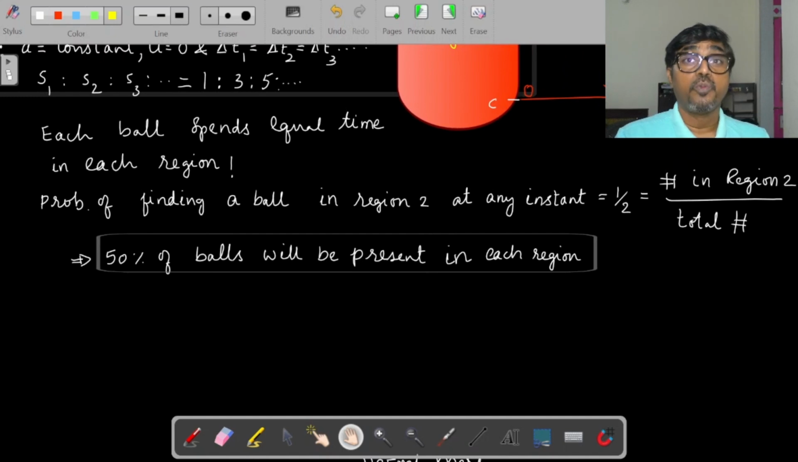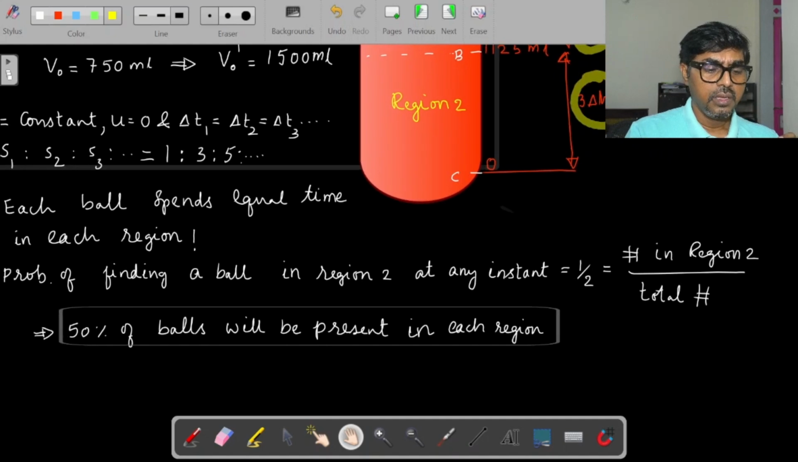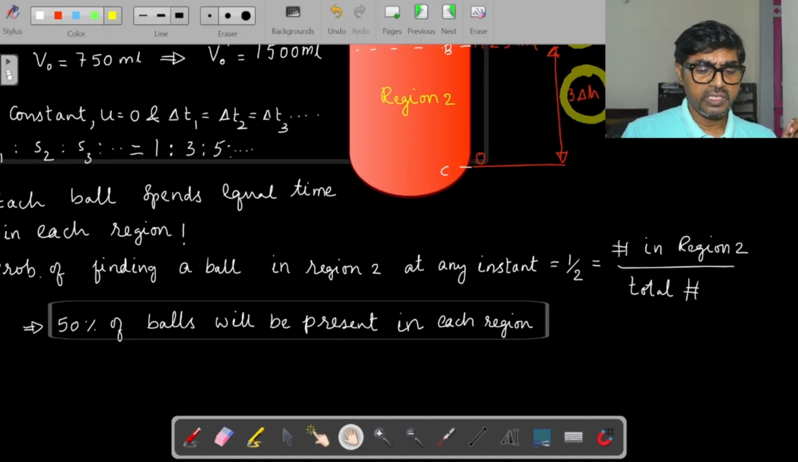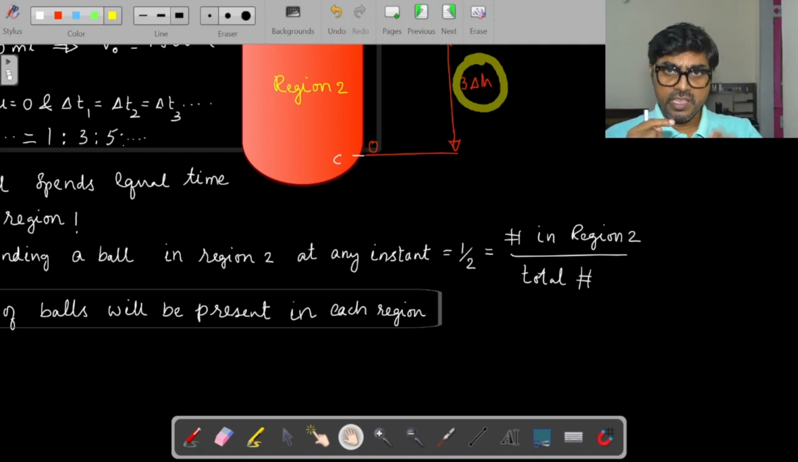Now when you come to probability, at any one particular moment you consider one ball, and what is the probability that the ball would be in region 2? They are talking about this height rising. What is the probability that a given ball would be in region 2? That is going to be 1 by 2. That's what my statement is. See whether you agree with it or not. The reason is that at any moment the ball could be either in region 2 or region 1. So it has got equal time possibility.